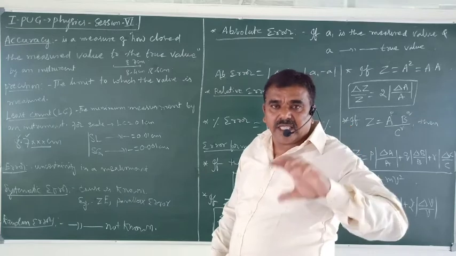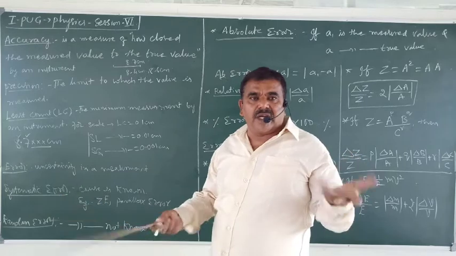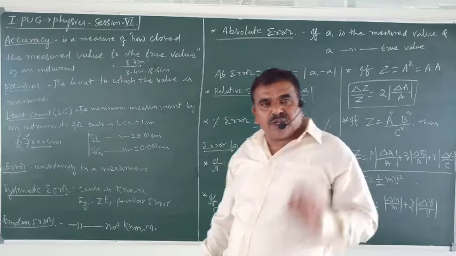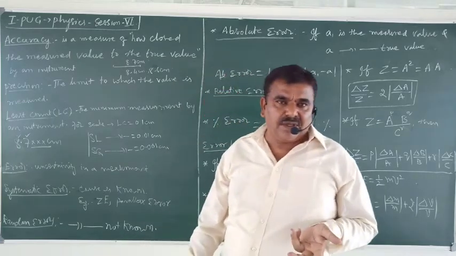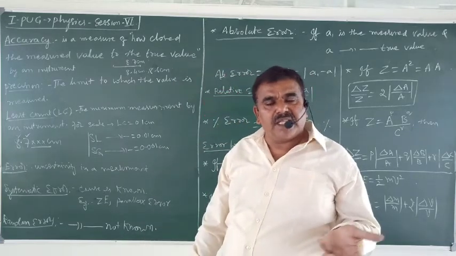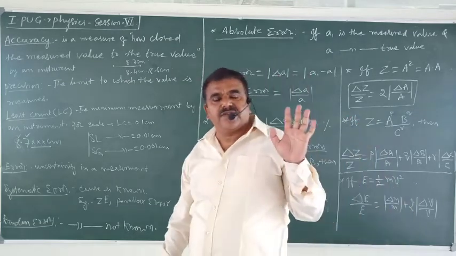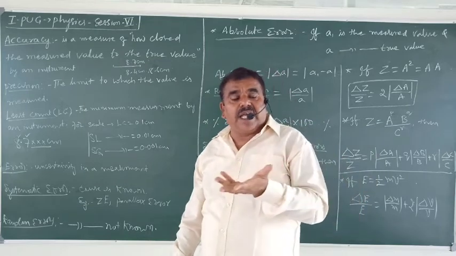Okay? Why are there uncertainties in these measurements? We didn't know. Suppose a measurement is repeated a number of times by the same instrument, by the same person at the same place. The values are likely to vary.